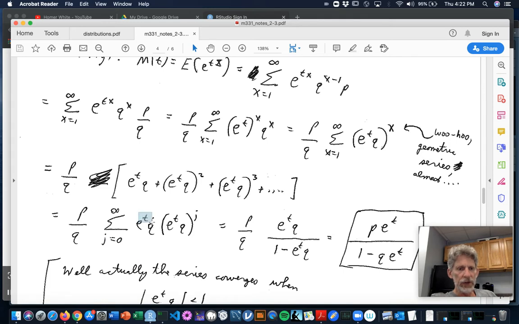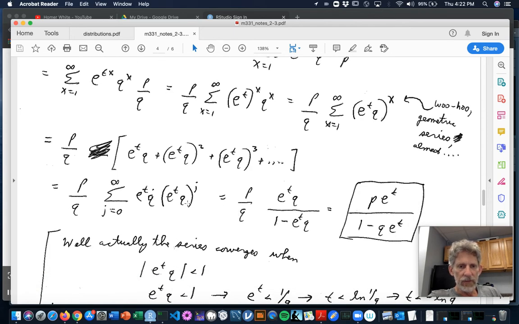You could think of your terms as e to the t times q times (e to the t times q) to the j. That way you start off with j being 0, and you would get just e to the tq. And when j is 1, you would get 2 of the e to the tq's, and so on. So changing indices like that is a way to turn the almost geometric series into a geometric series.